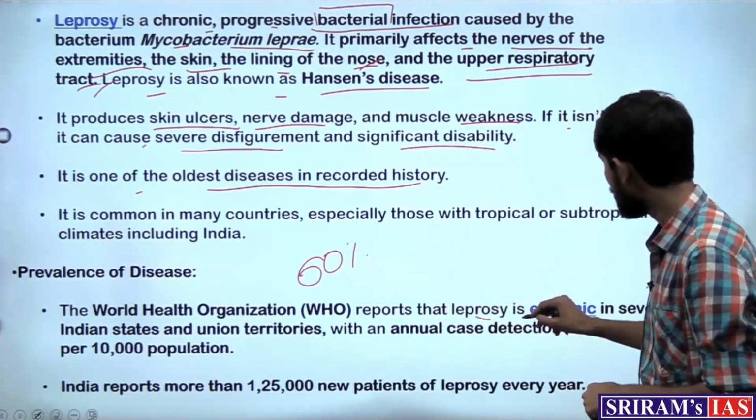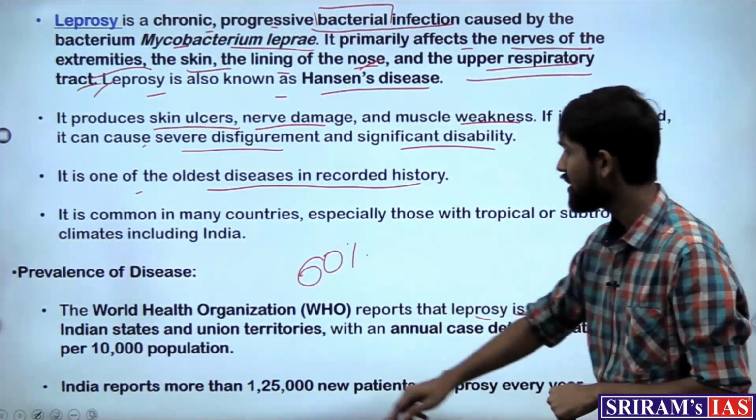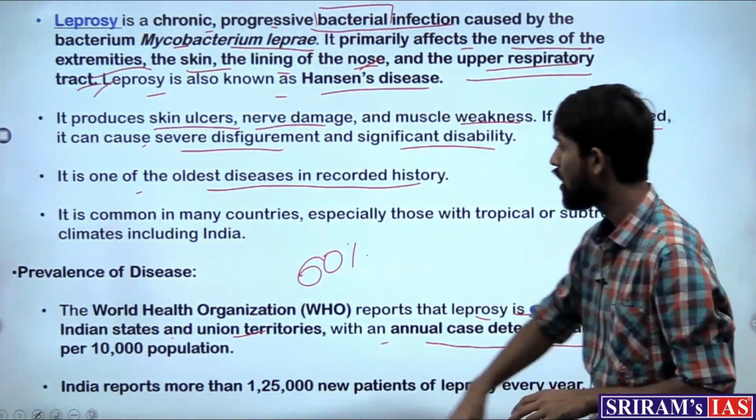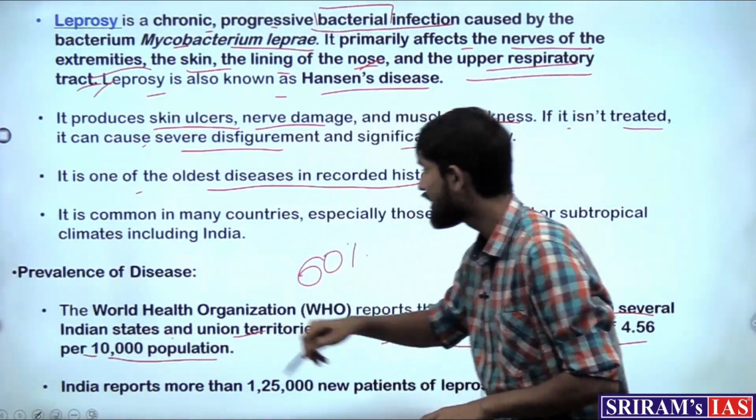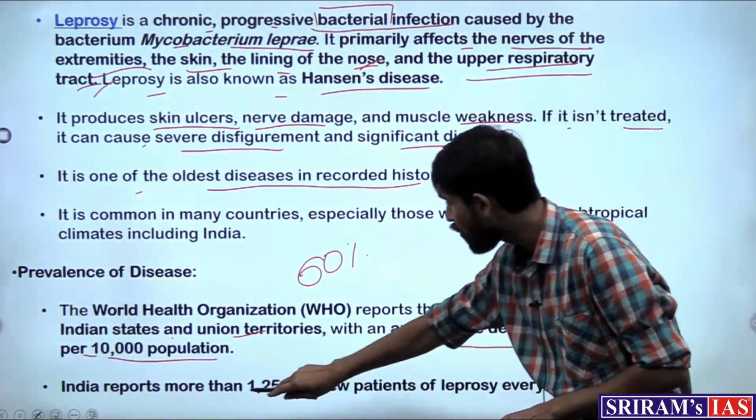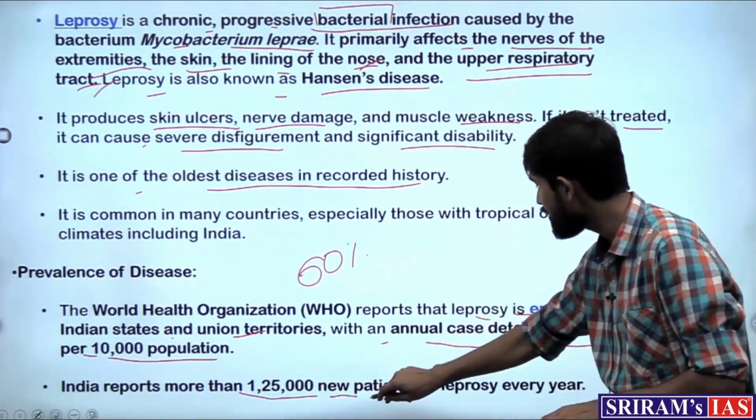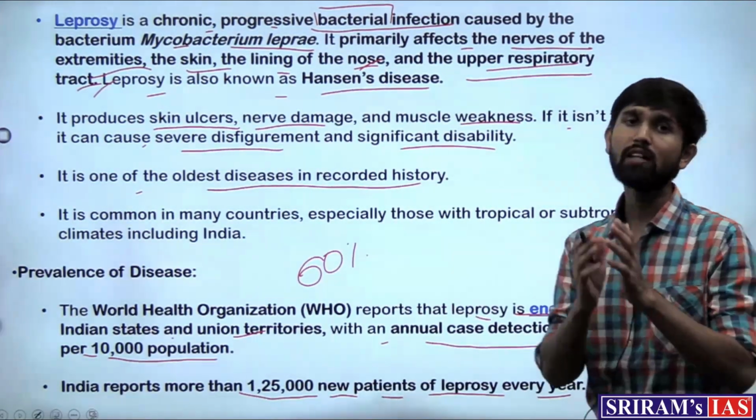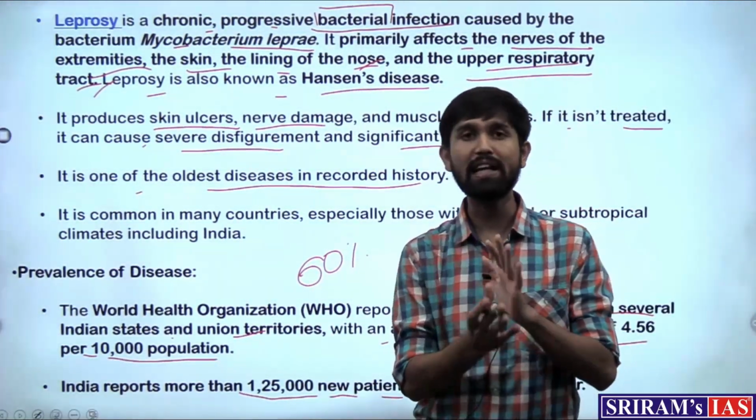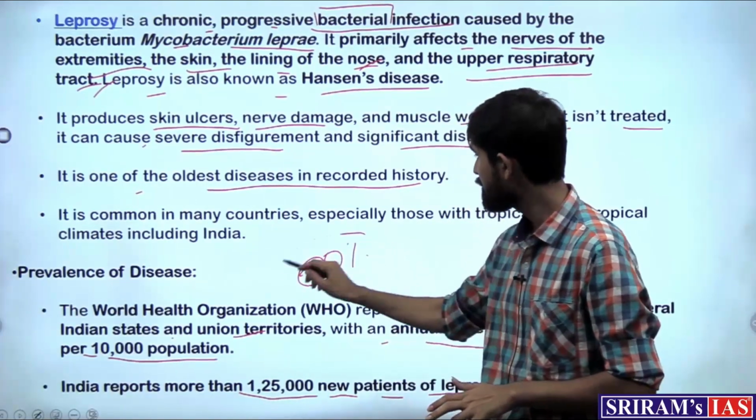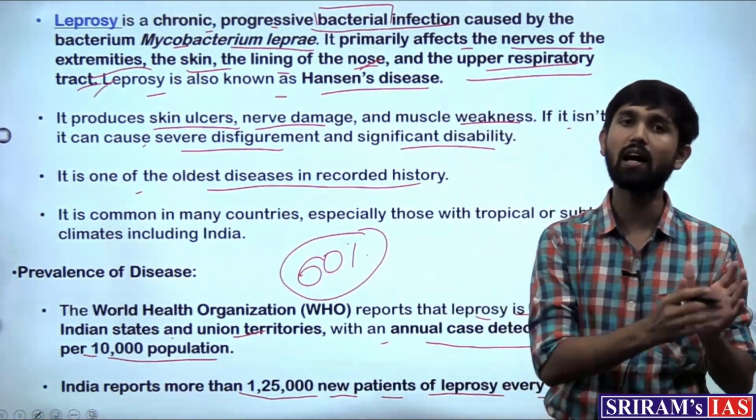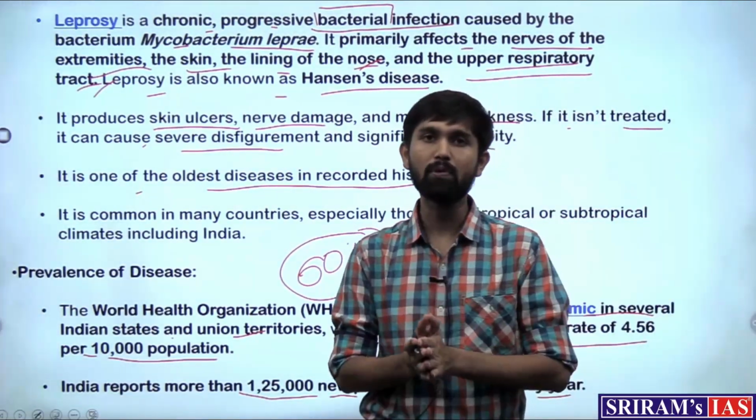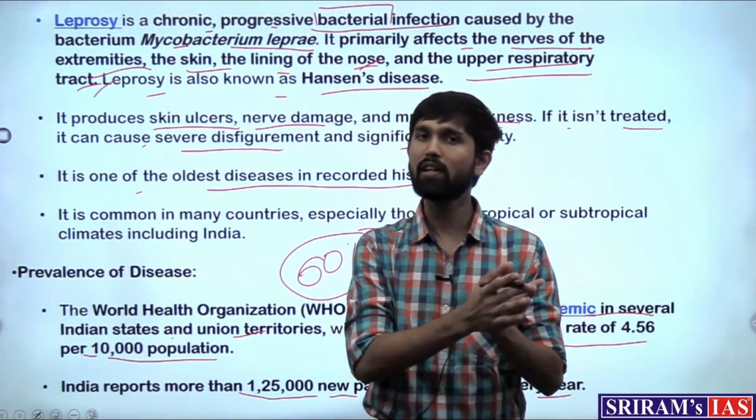It reports that leprosy is endemic in several Indian states and union territories with an annual case detection ratio of 4.56 per 10,000 population, and India reports more than 1,25,000 new patients of leprosy every year. So the burden of leprosy on India is quite high. As I said, 60% of the total cases of leprosy are recorded in India itself. So that is why fighting leprosy becomes important. So what is the news right now?